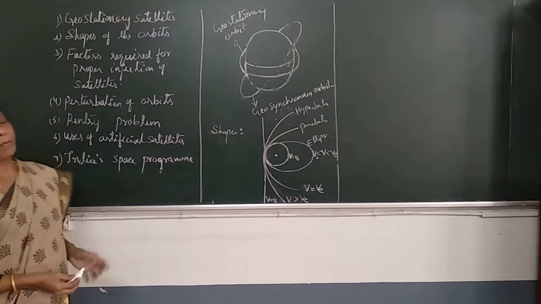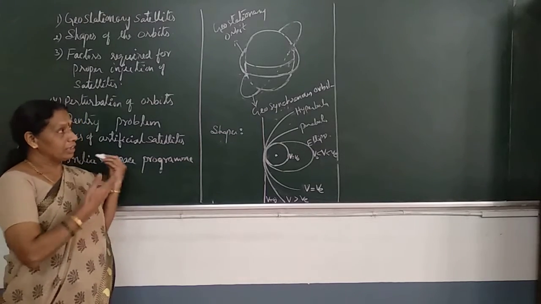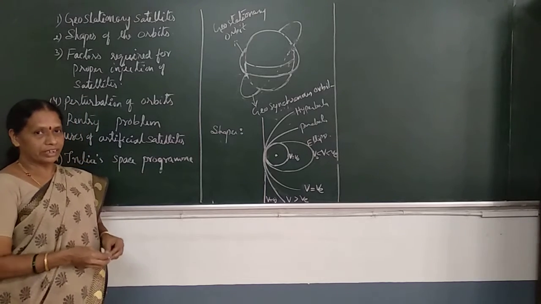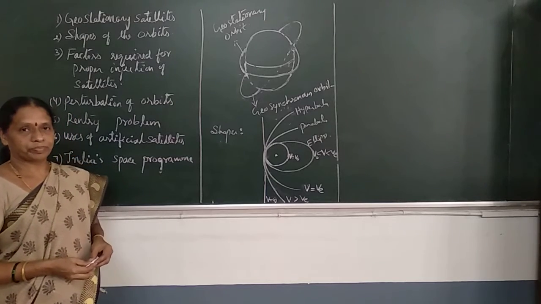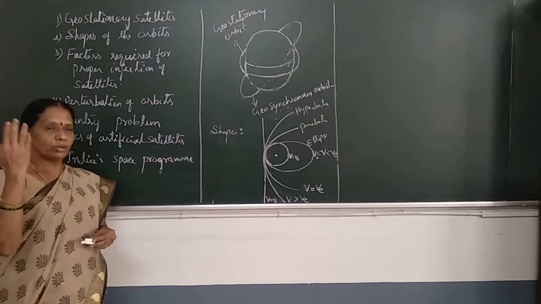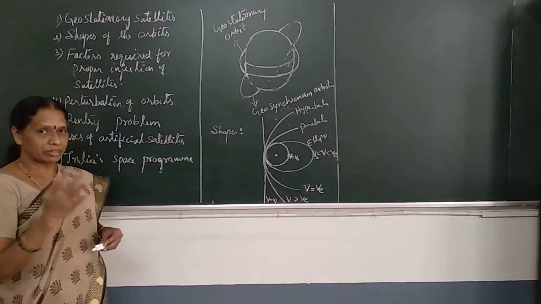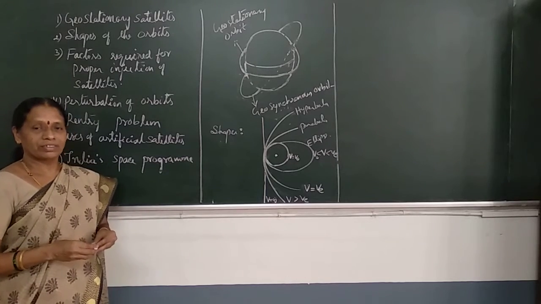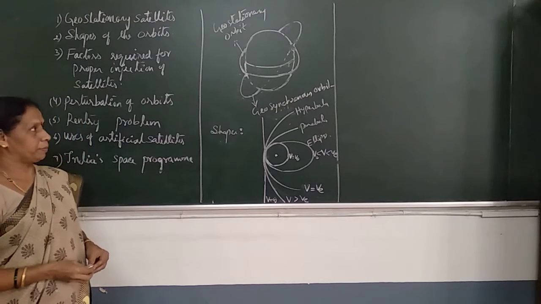The first one is the geostationary satellite. What's the satellite? Here we are discussing artificial satellites, man-made satellites. One of them is the geostationary satellites. The satellites are placed into orbit, made to revolve around the Earth in a prescribed orbit. There are actually three types: geostationary satellites, geosynchronous satellites, and polar satellites.